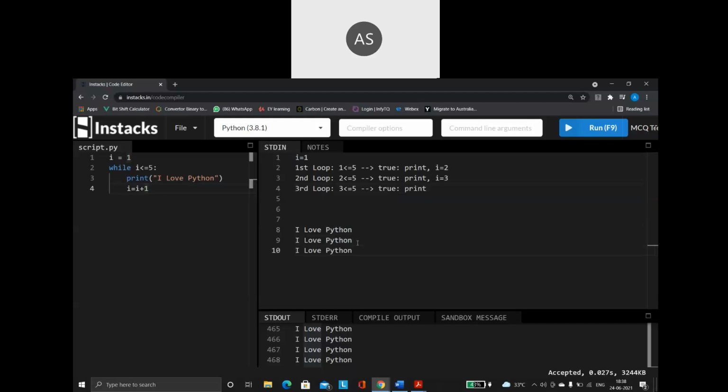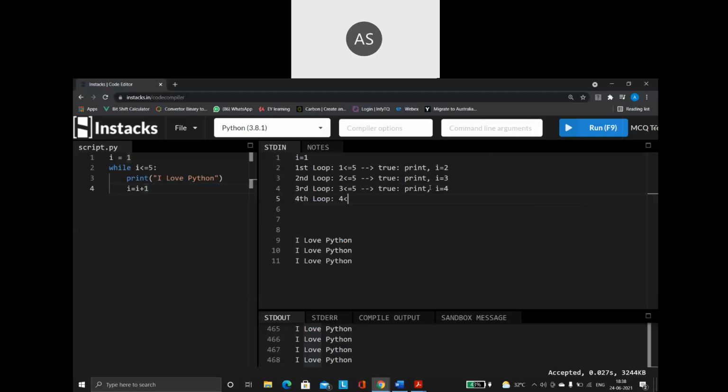Third time successfully printed. So after printing, what is the next statement? I is equal to I plus 1. So current I value is 3. So 3 plus 1, I becomes 4. I becomes 4. So again, go to the starting of the loop. This time what is it going to do? Again, it is going to check my condition.